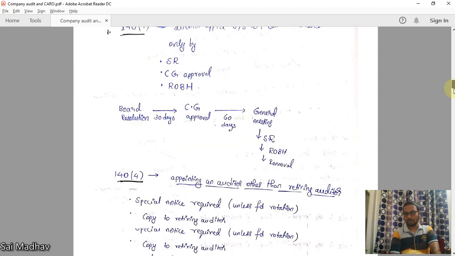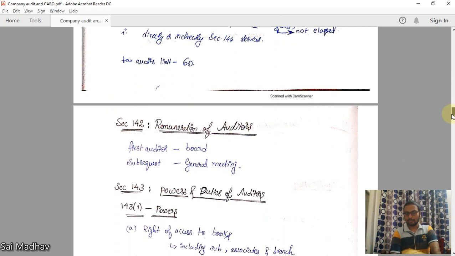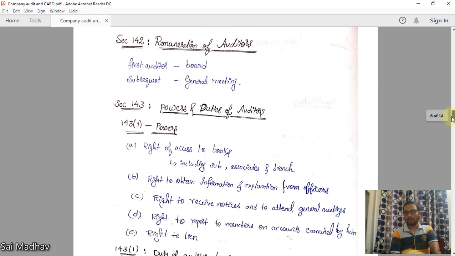140 deals with removal and resignation. 141 deals with qualification and disqualifications. 142 is remuneration of auditors. For the first auditor, the remuneration is fixed by the board. Sorry, the first auditor is appointed by the board, so the board will be fixing the remuneration. For subsequent auditors, it is fixed in general meeting by the members, because members are acting here.